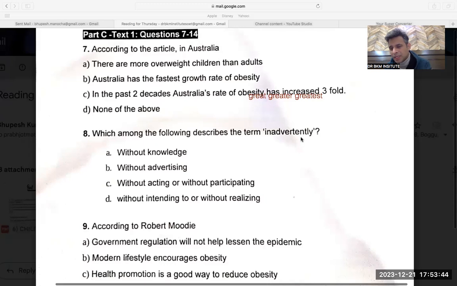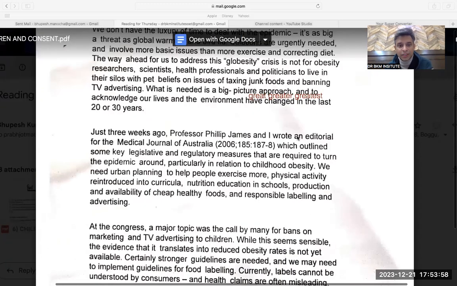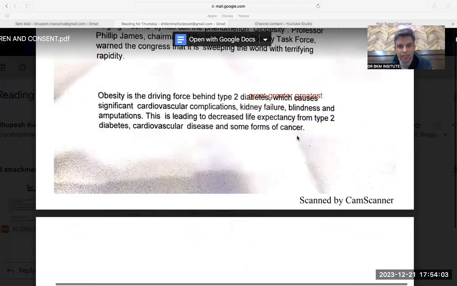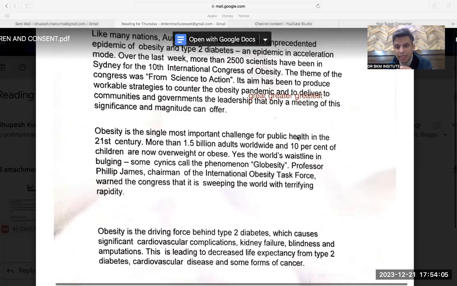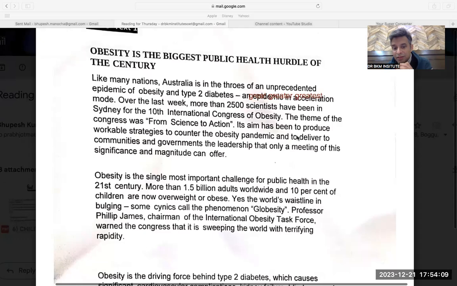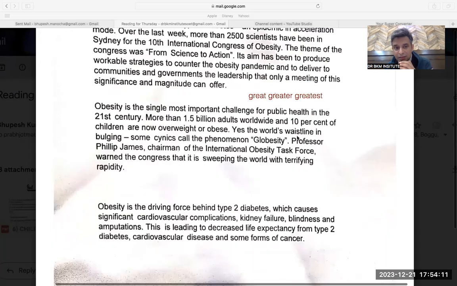Common vocabulary words like precise, which I just discussed in that video on prepositions, you will see that the word precise is a very common word, but inadvertently is not an easy word. But let's see if I can find it over here. Inadvertently. In the exam, if this word comes, it will be darkened.